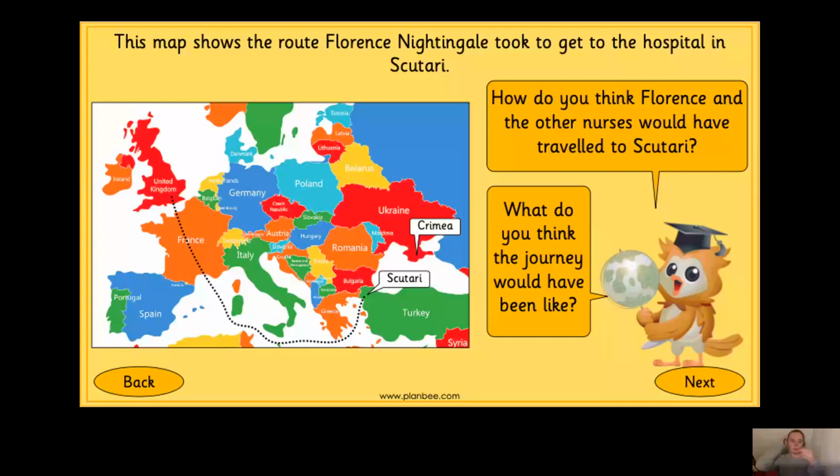So she travelled across there with the other nurses, and then they travelled through France. Can you see France on the map? It's the orange country with the line going through it, because that shows that they travelled through France. And then when they got to the edge of France to a place called Marseille, they then travelled from Marseille all the way to Constantinople, which is now Istanbul in Turkey, and then to Scutari. Can you see Turkey, the green country where the line ends? So that's where they ended their journey.